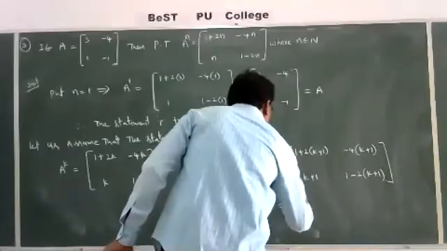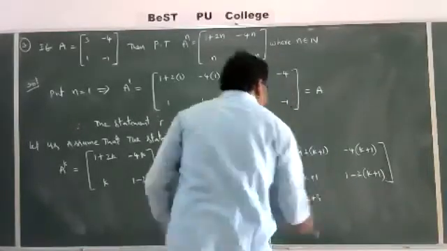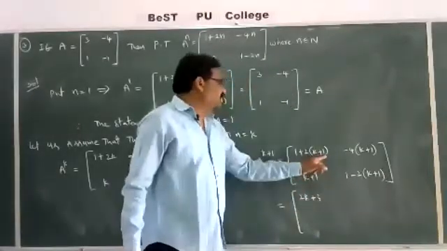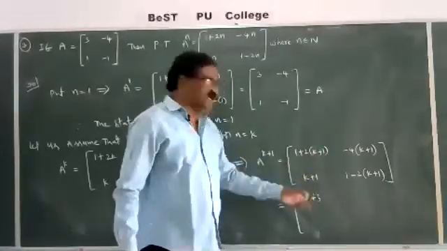So from this we get 2k plus 3 here: 2k plus 2, 2 plus 1 is 3, 2k plus 3.